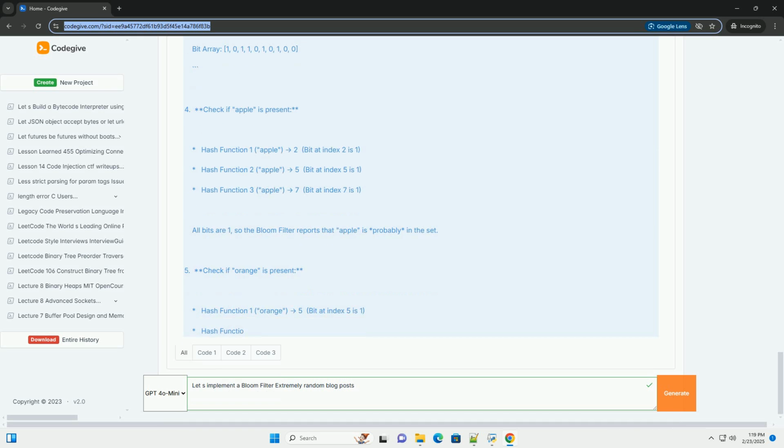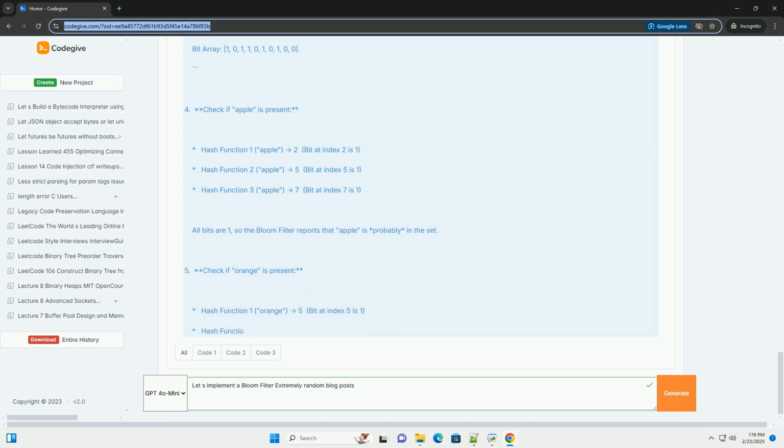__contains__(self, item) checks if an item is potentially in the Bloom filter. It iterates self.number_hashes times and calculates the index using self._hash(item, i). If any of the bits at the calculated indices is 0, the function immediately returns False: the item is definitely not in the set. If all of the bits at the calculated indices are 1, the function returns True: the item is probably in the set.